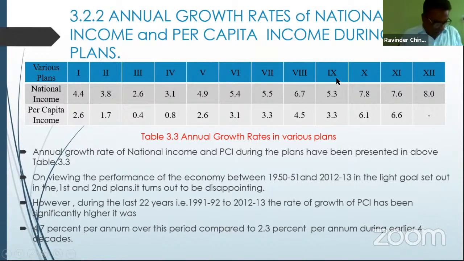And the ninth five-year plan was started between 1997 and 2002. A better growth rate took place, but it came down. It is not equivalent to the eighth five-year plan, but a better growth rate operated in the ninth five-year plan.